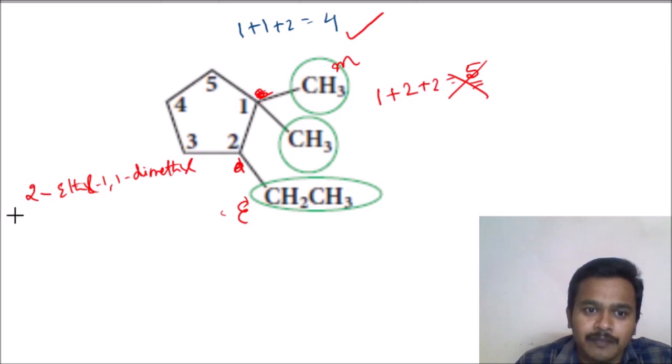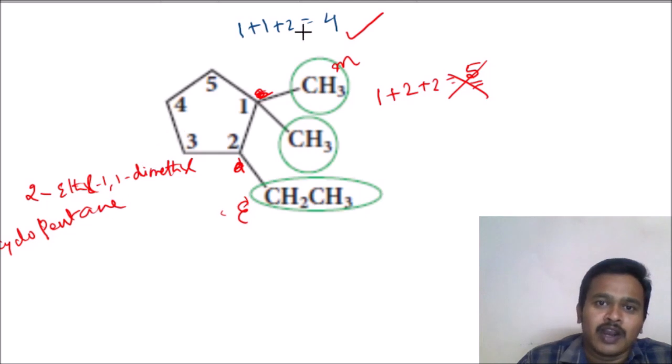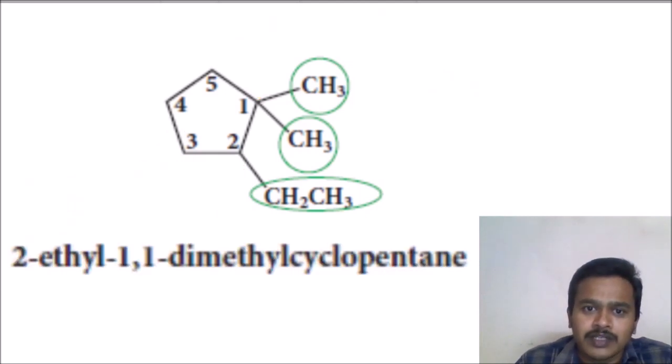These are all the branches. Cyclo is the prefix, pent is the root word, ane is the suffix. 2 ethyl, 1 comma 1 dimethyl cyclopentane. Now we will see the name. See, 2 ethyl 1 comma 1 dimethyl cyclopentane. Correct now? Like that we have to check.